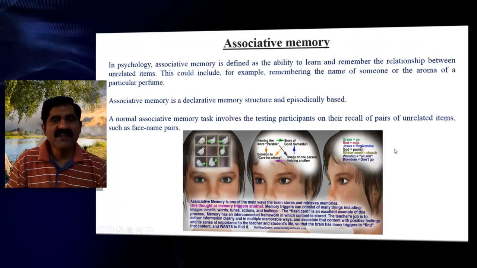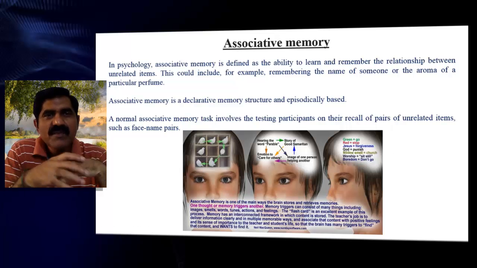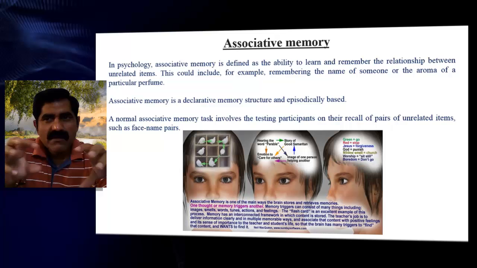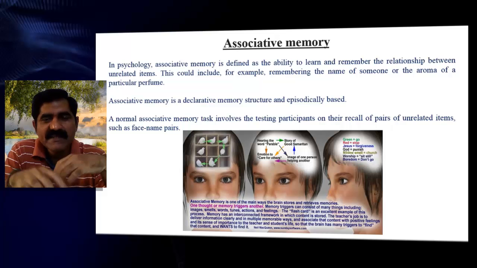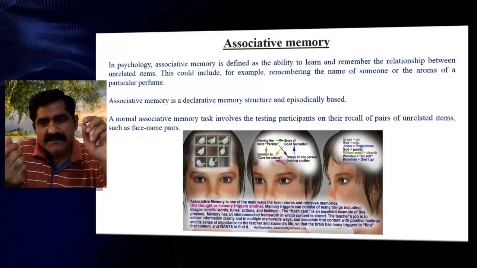So finally, what is the conclusion here? What do we mean by associative memory? We are remembering the relationship between unrelated items. Suppose I am able to recognize you and I am calling you, suppose, Harish.